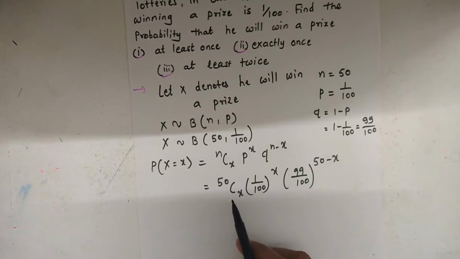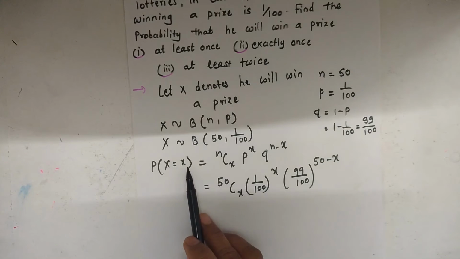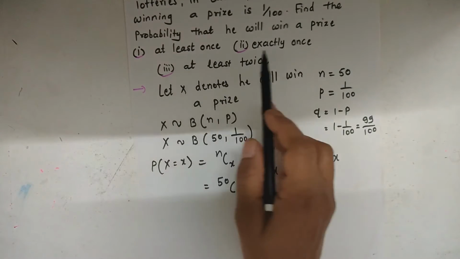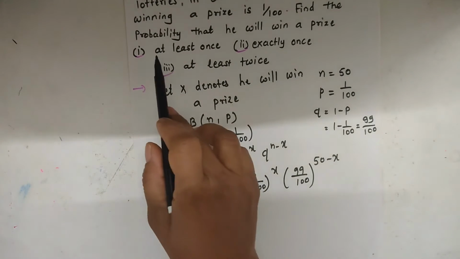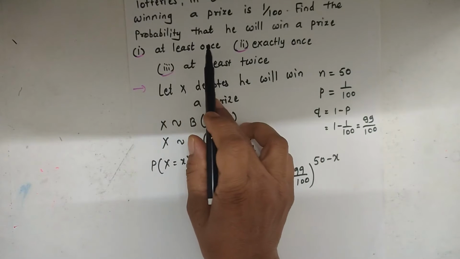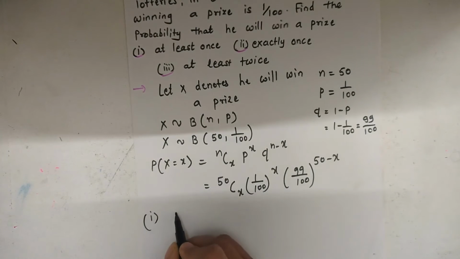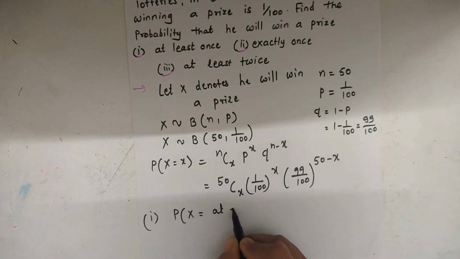And we have to find the probability for different values of x. The first one is at least once.